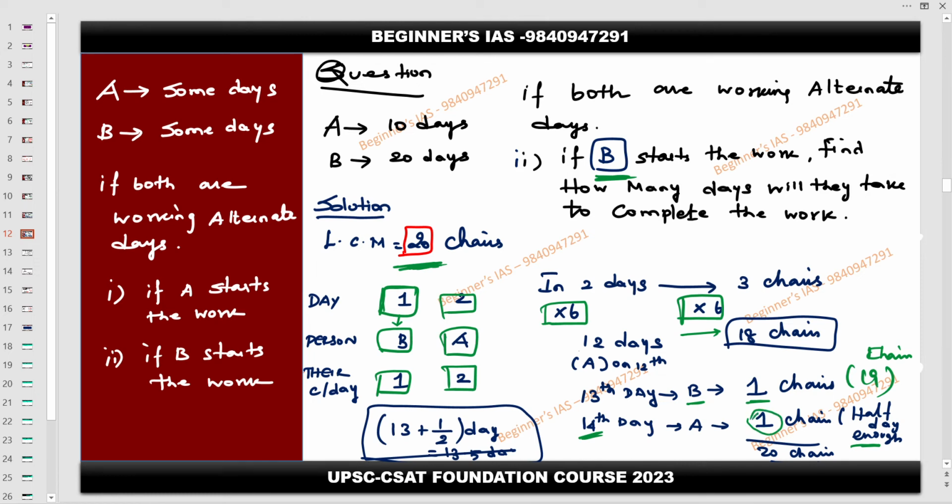So therefore, here 13 and a half days are required. Understood? 13 1 by 2 days required. Yes or no? You should not say 14 days. That option will be there in the question paper, and 13 1 by 2 also will be there. What would be the answer? 13 1 by 2. Why 1 by 2 here? One work needed to be completed by the capacity of A. What is the capacity of A? 2. Understood?